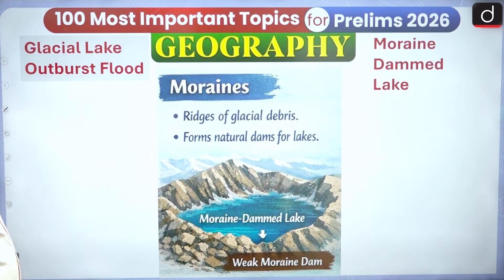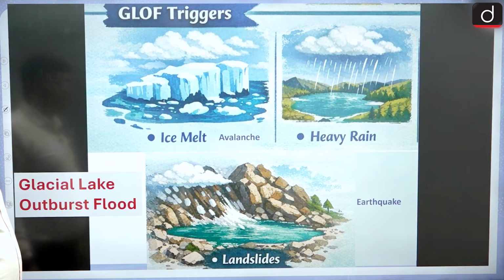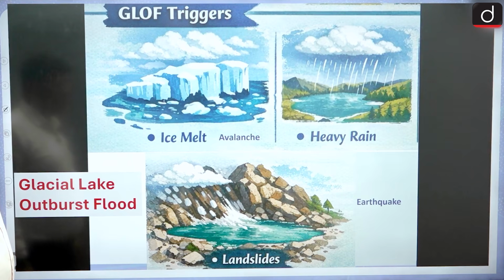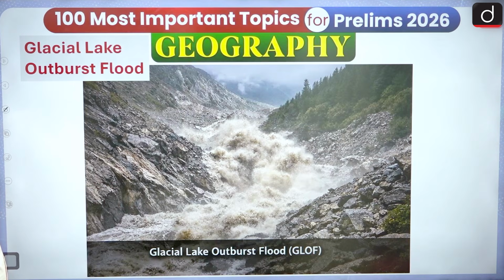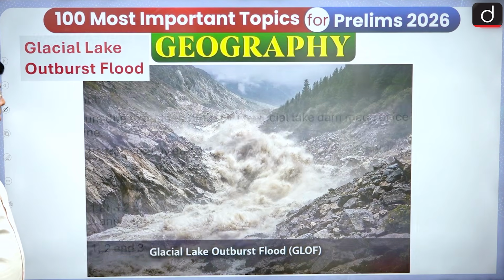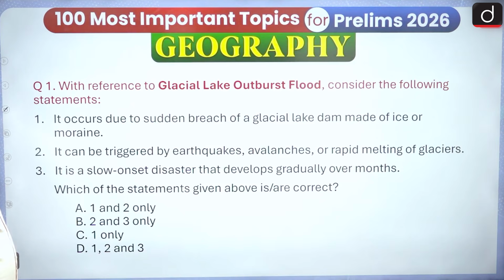Next, we are going to see the glacial lake outburst flood question. With reference to glacial lake outburst flood, consider the following statements.